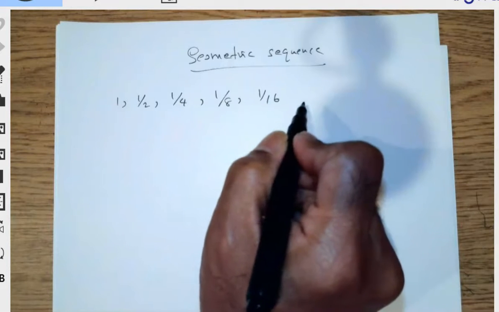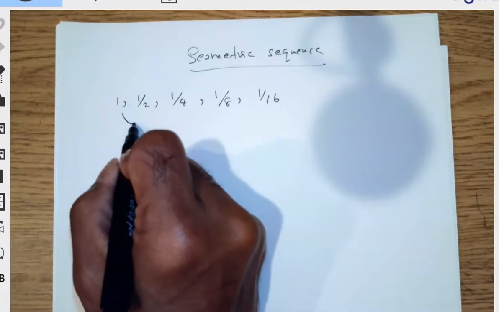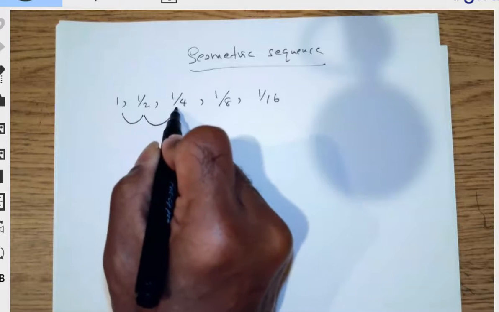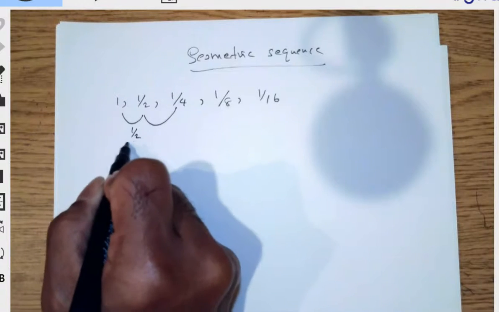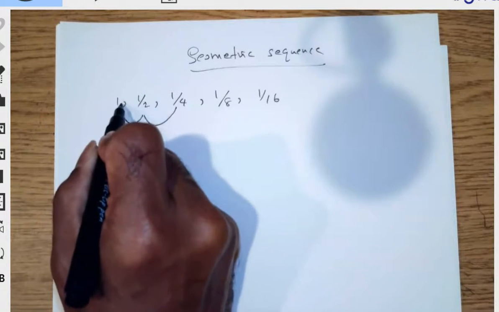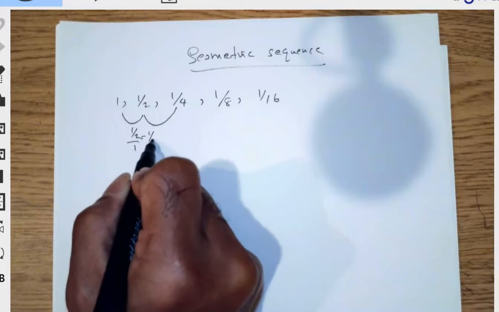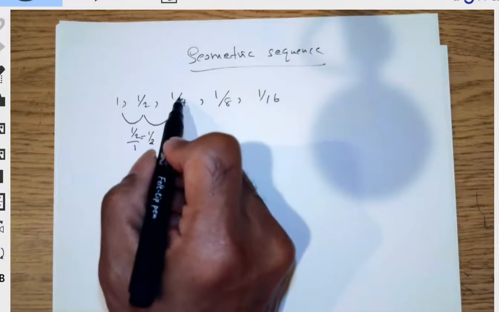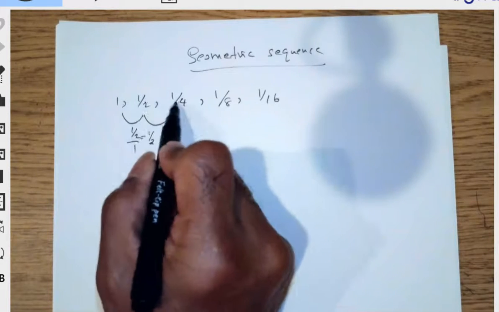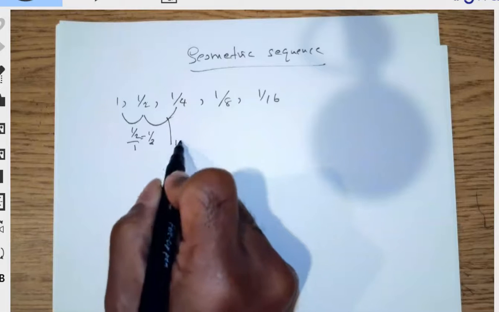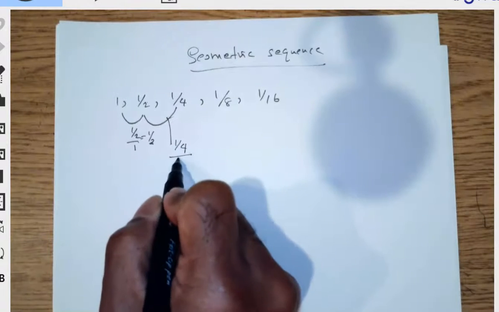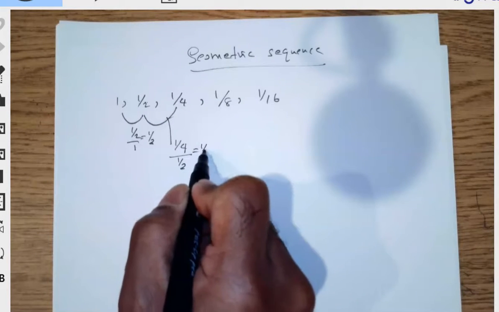You can see that if you look at the ratio of any two consecutive numbers, so if you take 1/2 and divide by 1, second divided by the first, I get 1/2. And again, if you take the third divided by the second, that is 1/4 divided by 1/2, I still get 1/2.